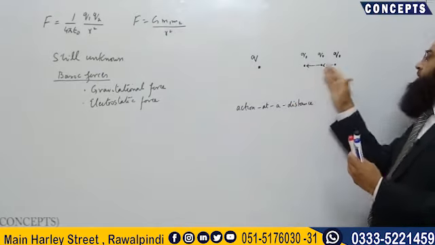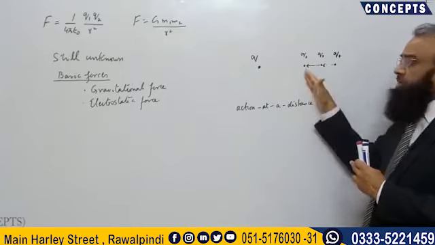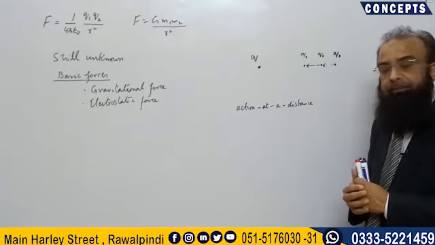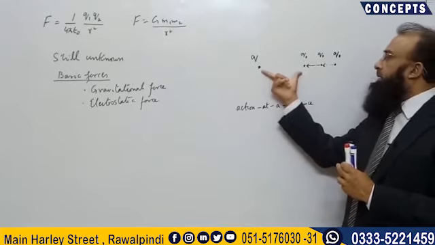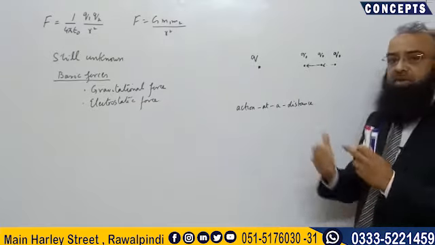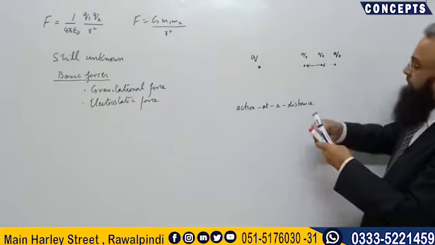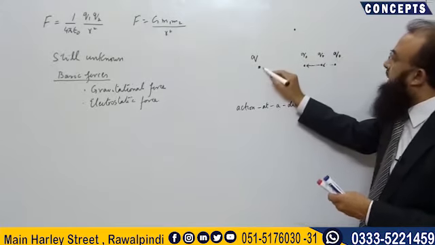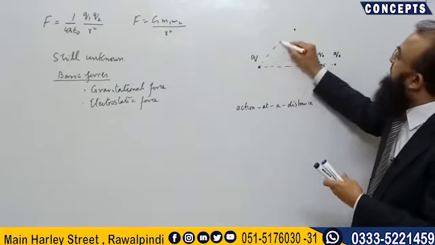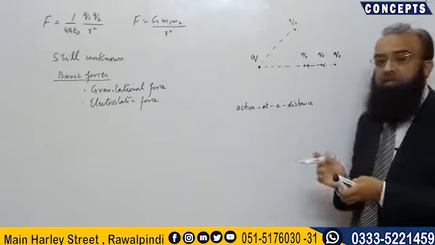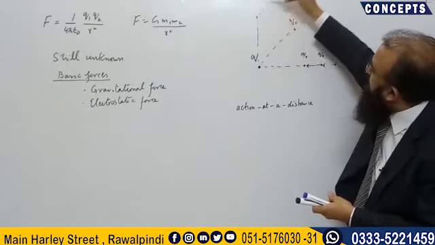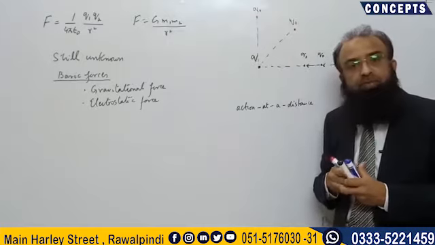If Q naught is farther from that specific distance, then it will not experience the force. So suppose if this much is the distance, and Q naught is here, it will experience the force. If it is at this much distance from this side, it will again experience the force.